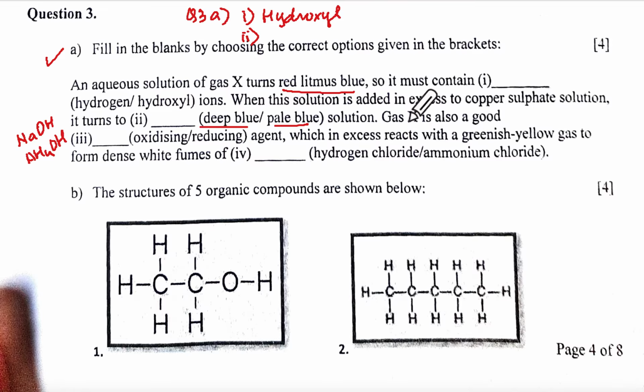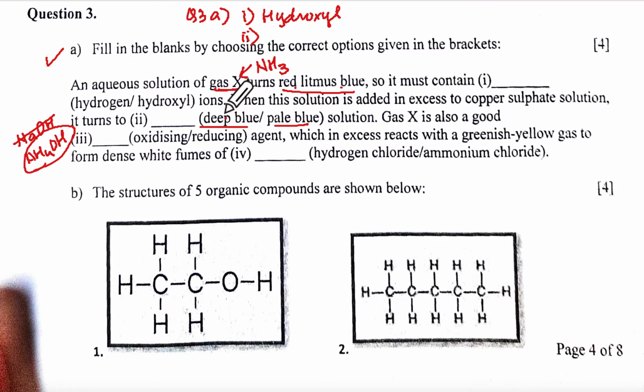Now X is also a good oxidizing or reducing agent. It is a gas that turns alkaline. So X is ammonia. It is ammonia, correct? So it is NH4OH. Then it cannot be NaOH. See, I overlooked this.